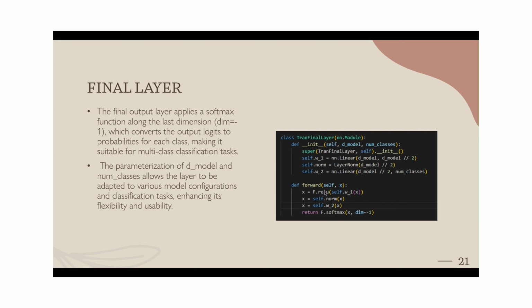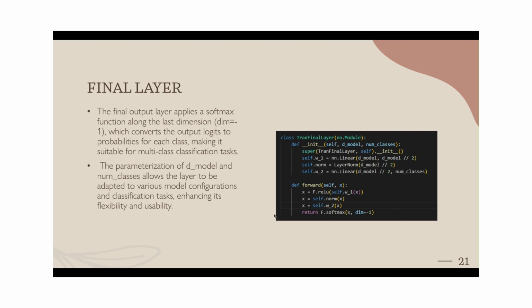Here itself, we can see that there are linear layers and a layer normalization. At the end, it returns the softmax values, which are the probability values for the labels. To classify the probability values, we have used the argmax function to return the maximum probability label. And the loss function that we have used here is cross entropy.